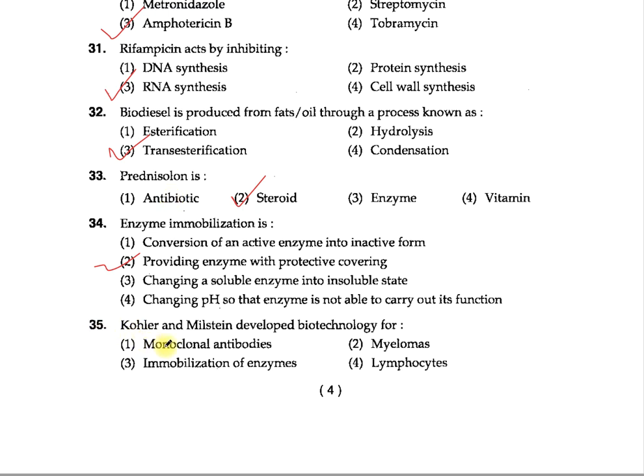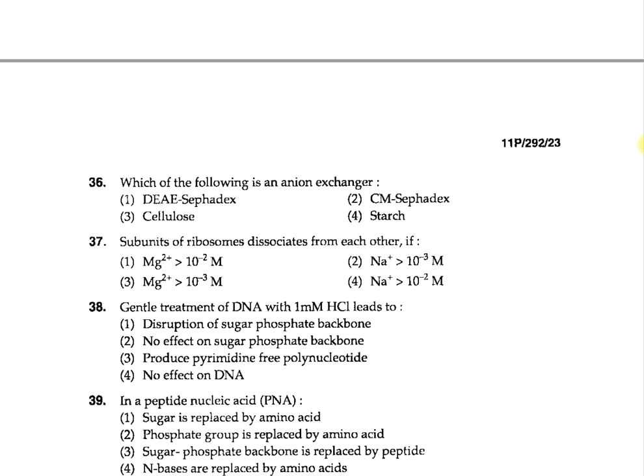Question 35. Kohler and Milstein developed biotechnology for 1 monoclonal antibodies, 2 myelomas, 3 immobilization of enzymes, 4 lymphocytes. The option 1, monoclonal antibodies, is the correct answer.